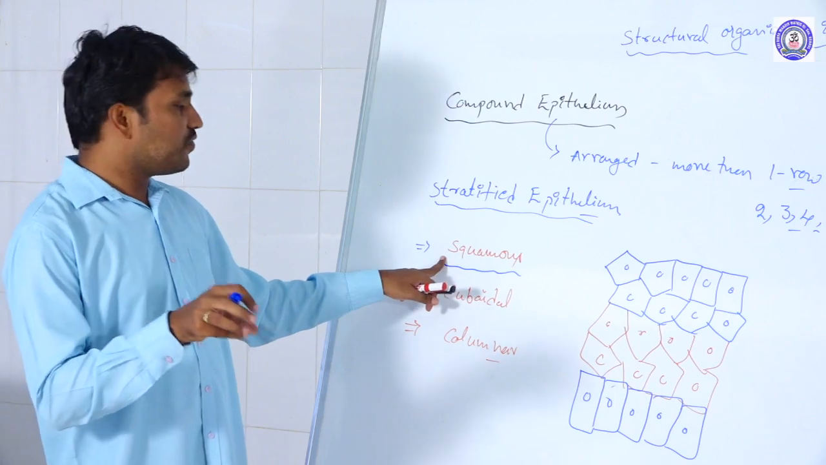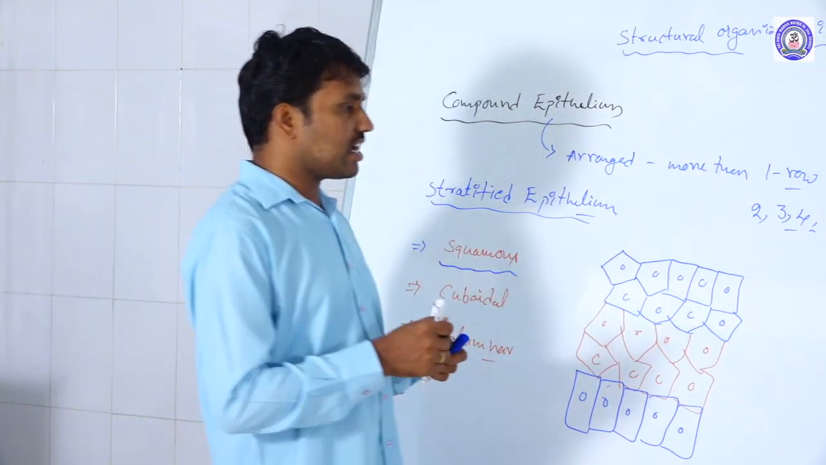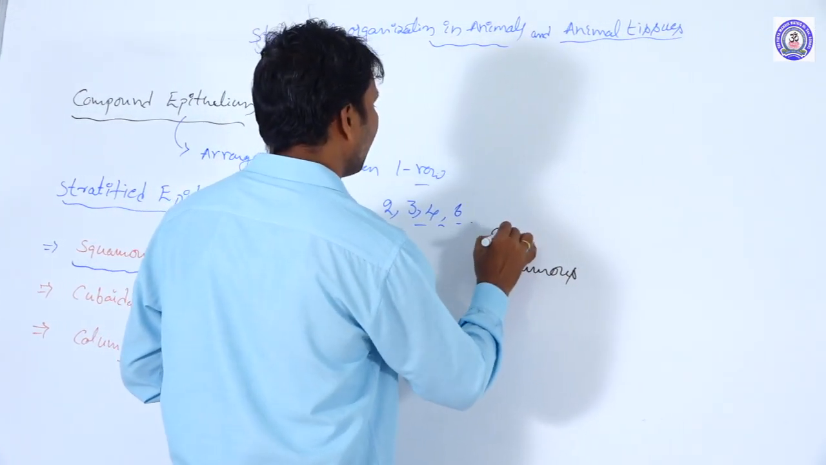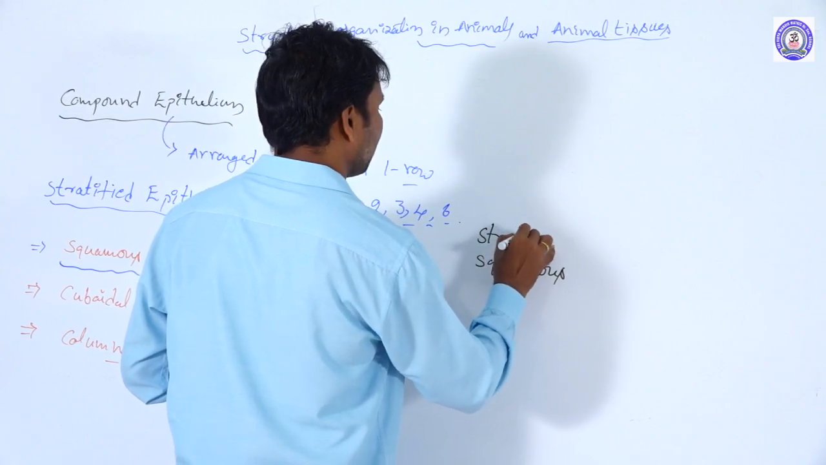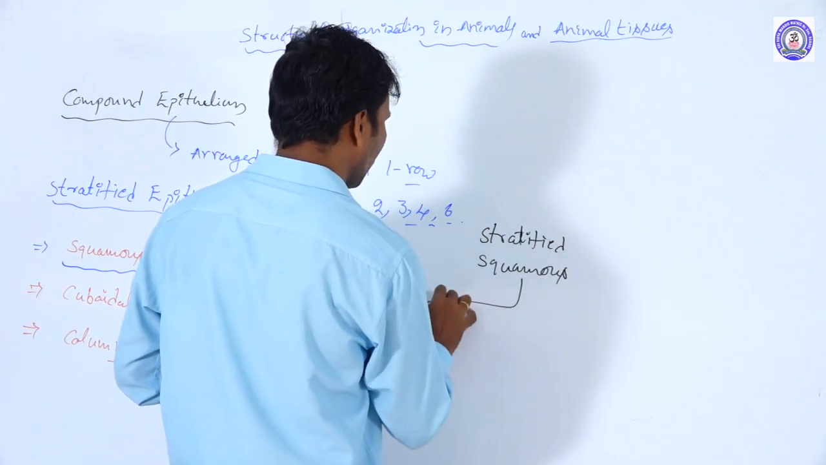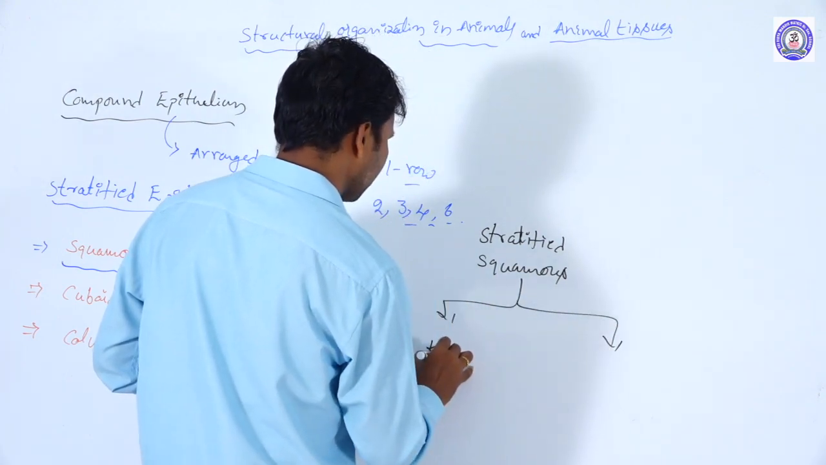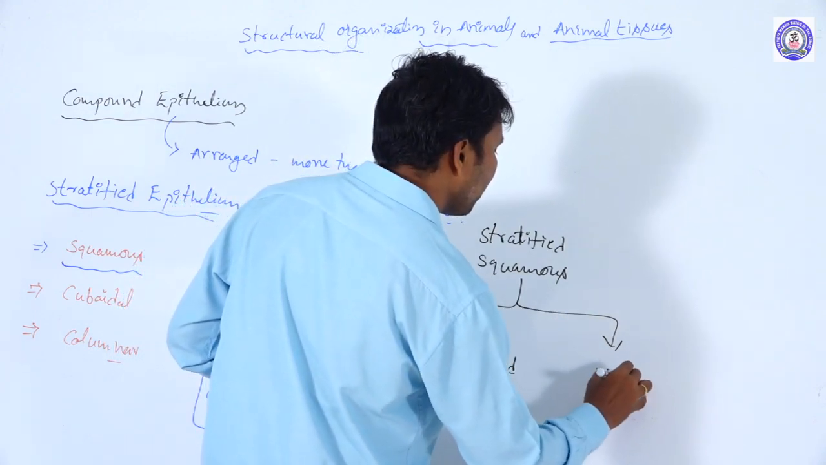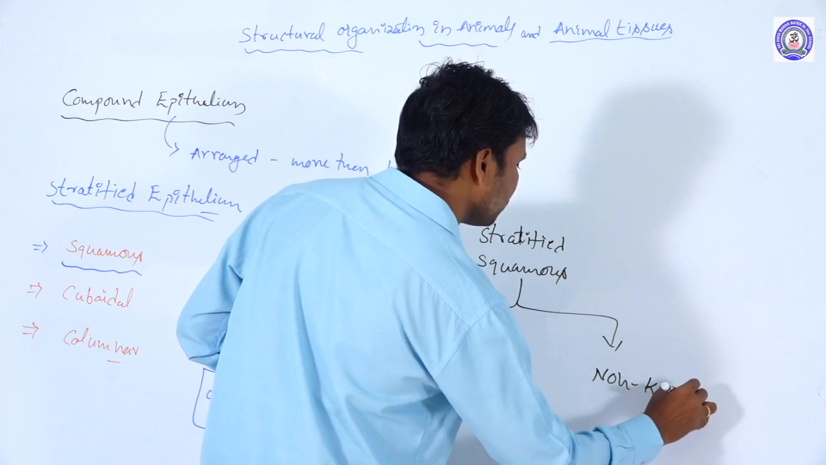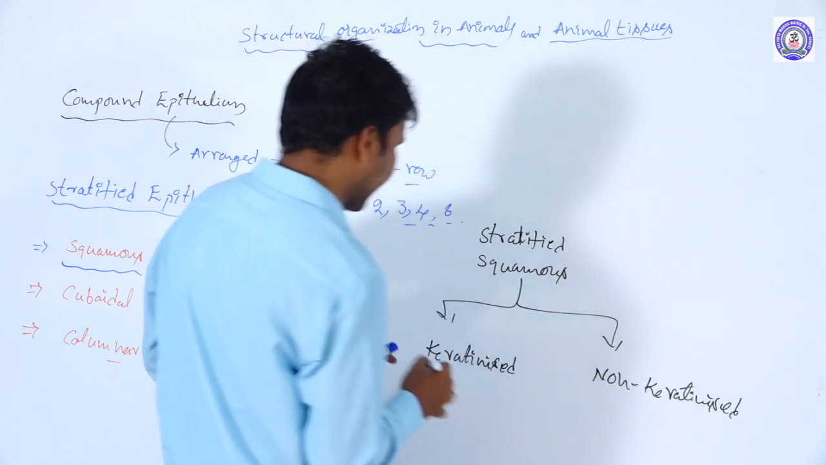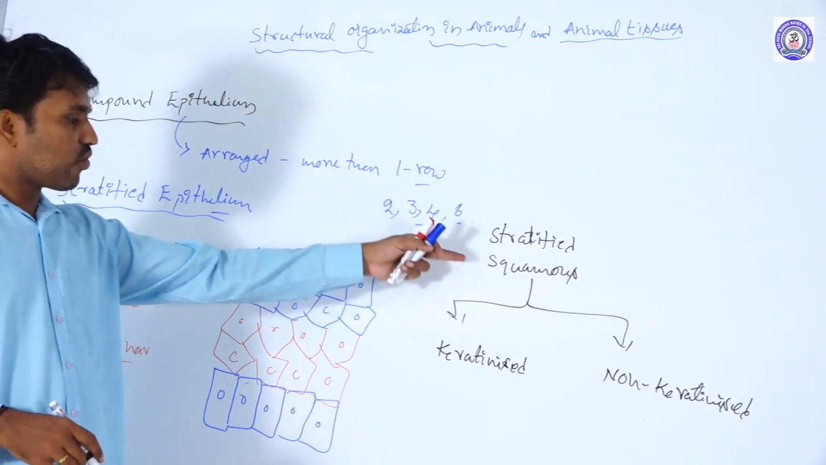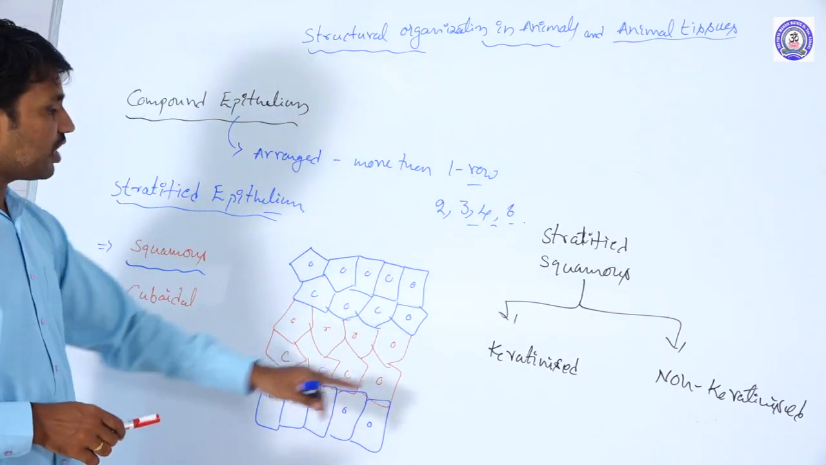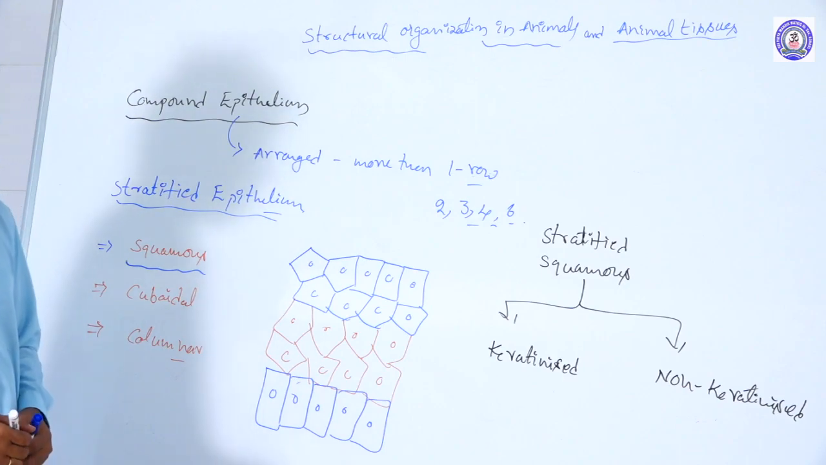Based on the specification of the squamous epithelial tissue, again these are of two types: squamous, stratified one. Stratified squamous epithelial tissue is of two types. One is a keratinized tissue, the other one is a non-keratinized. One is the stratified squamous keratinized tissue, the other one is the stratified squamous non-keratinized tissue. First of all, we discuss the keratinized tissue, stratified squamous keratin.